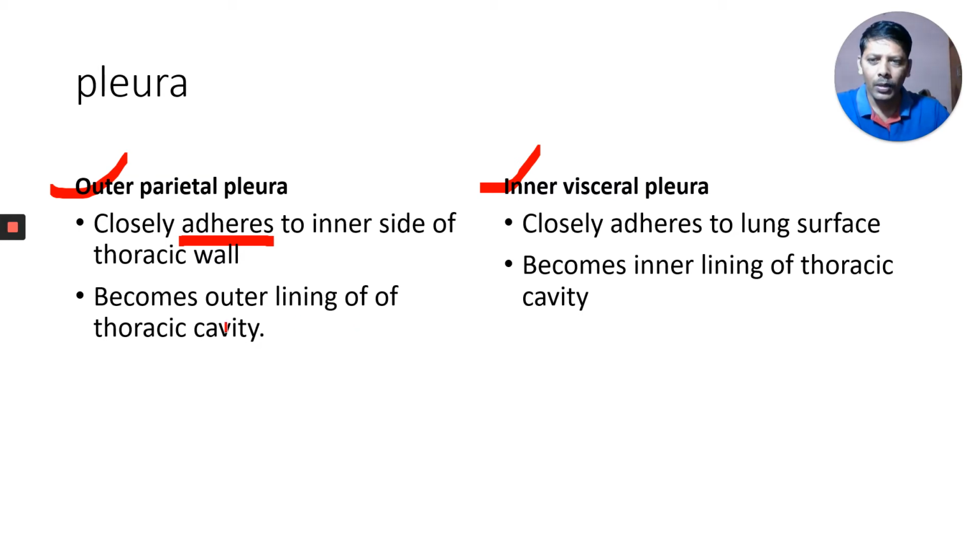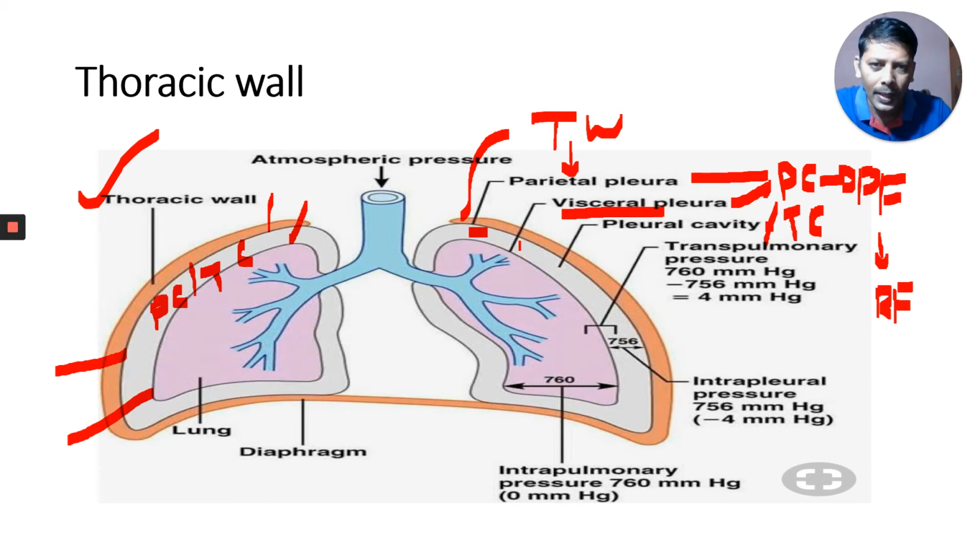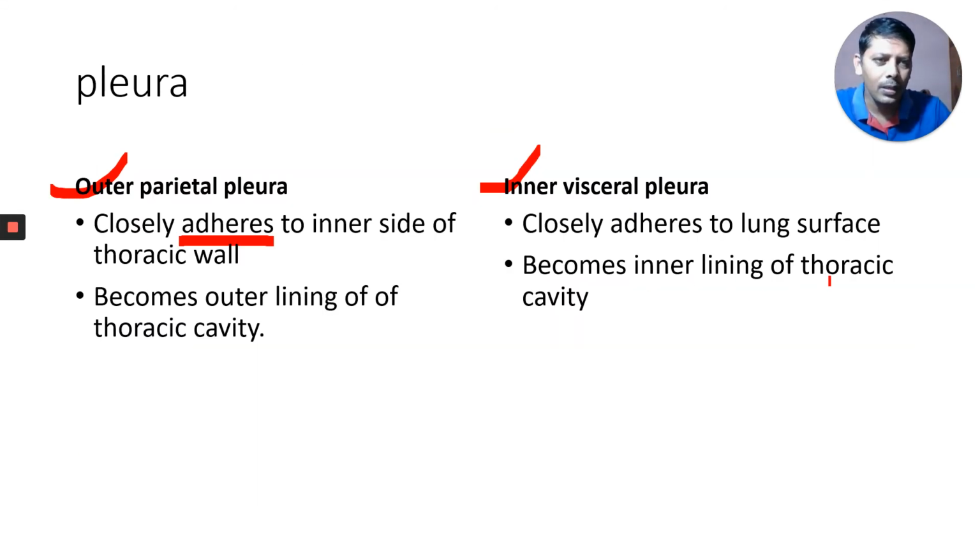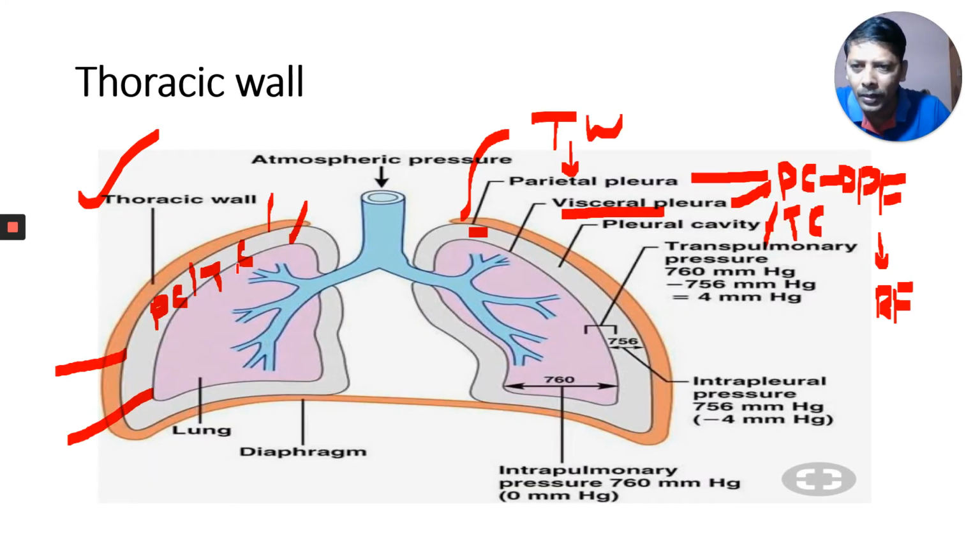Okay, it becomes the outer lining of the thoracic cavity. Next, the visceral pleura closely adheres to the lung surface. It is closely attached to the lung surface, and it forms the inner lining of the thoracic cavity. Who is forming here? Visceral pleura.